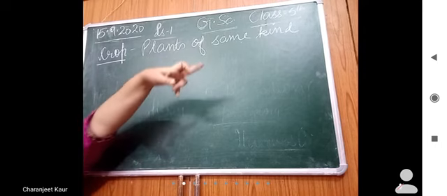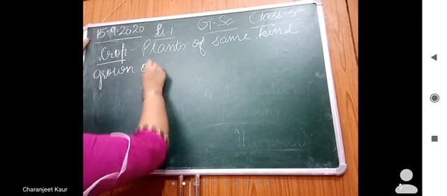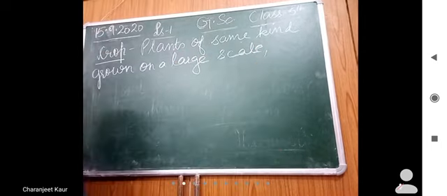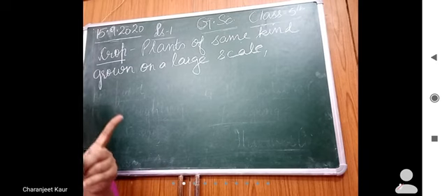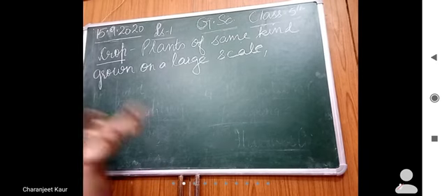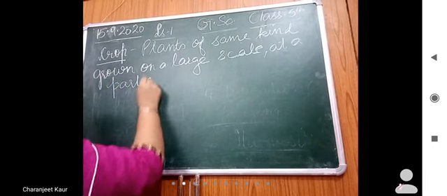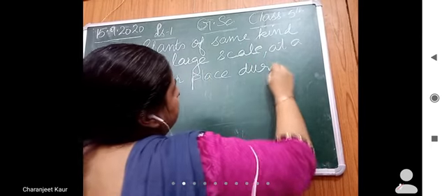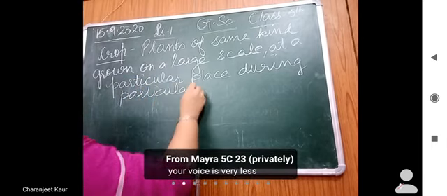On a large scale, growing a lot of plants of the same kind at a particular place, the same place, during a particular time. This is known as crop.